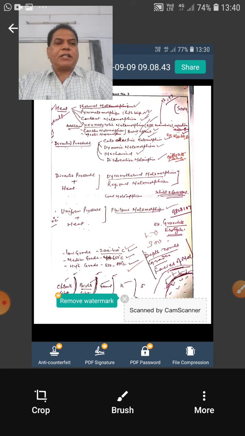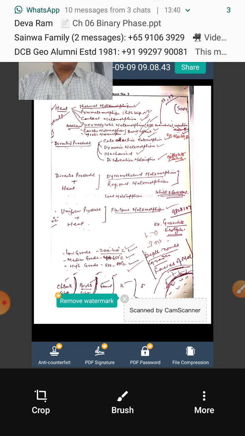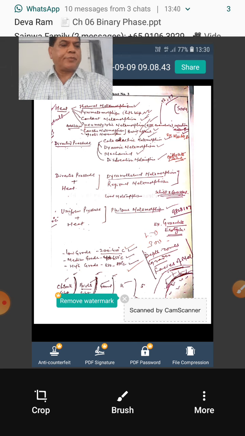Third, if the change is due to both directed pressure and heat, the main name used for such metamorphism is dynamothermal metamorphism, which is also known as regional metamorphism.